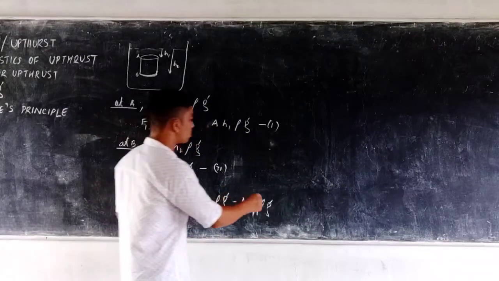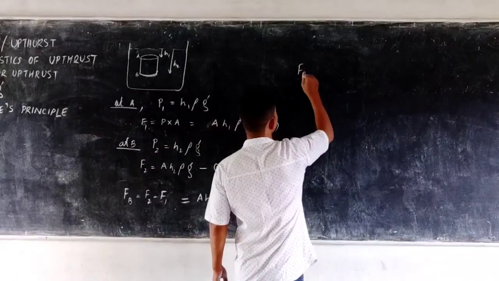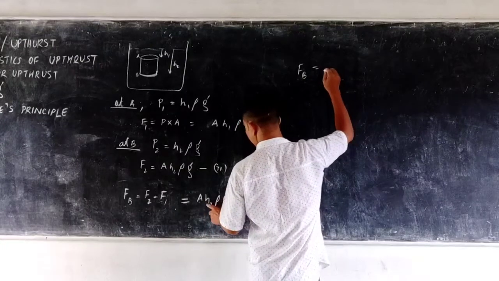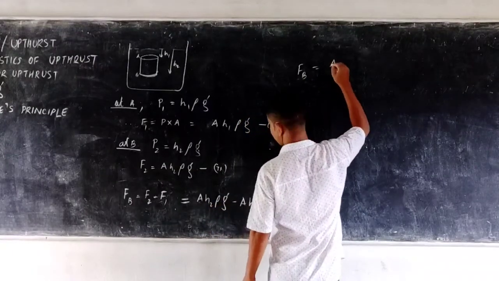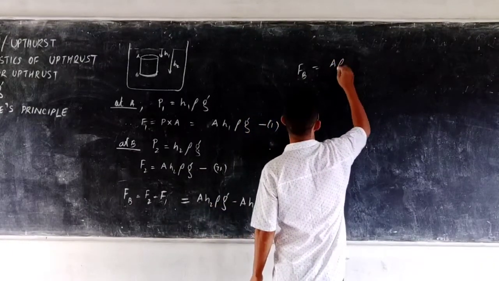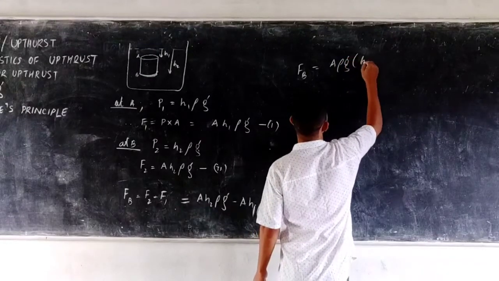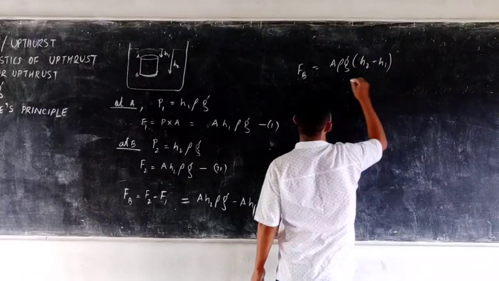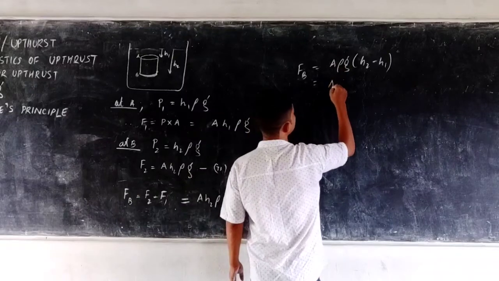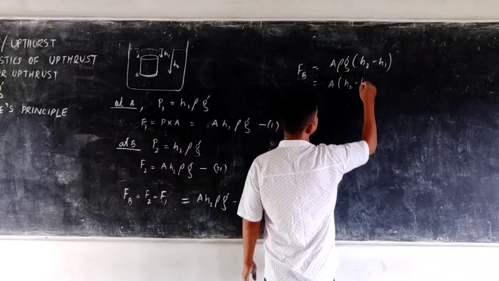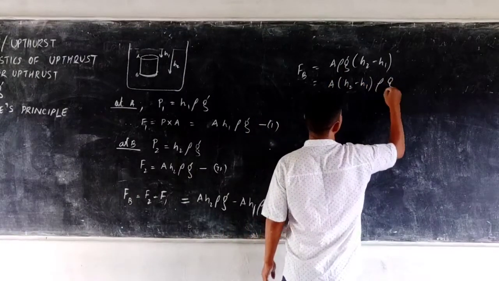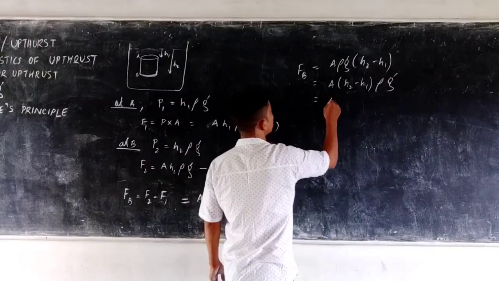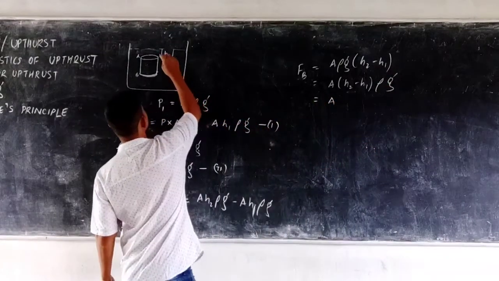If I take out the common factors, FB will be equal to A, rho and g are common, and it becomes h2 minus h1. Or I can also write this as A times (h2 minus h1) rho g. Now what is h2 minus h1?